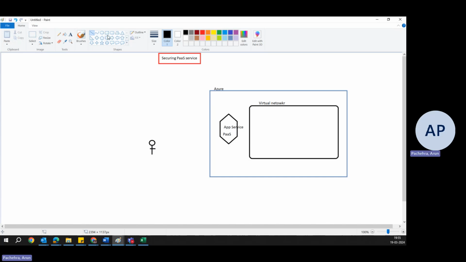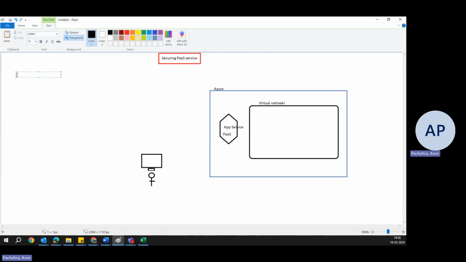So this guy here is running with his laptop. It doesn't look very nice, but just for the perspective of the concept. Now this guy can simply access this App Service using the URL that you get by default when you create the App Service. But that's not how we usually run our production environment. So what we do, we secure it. Now let's talk about those things that we use to secure it.